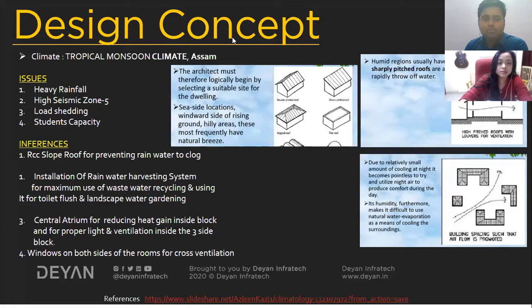so that any of these issues don't affect their living style. After knowing the issues, we have developed some inferences, the kind of solutions needed according to the site conditions, such as an RCC slope roof to prevent rainwater clogging on the roofs, then installation of rainwater harvesting for maximum use of wastewater, recycling it and using it for toilet flush and landscape water garden also. Then we have the central atrium for reducing heat gain inside the block and for proper light and ventilation inside the three side blocks. I will share my plan in the upcoming slides.